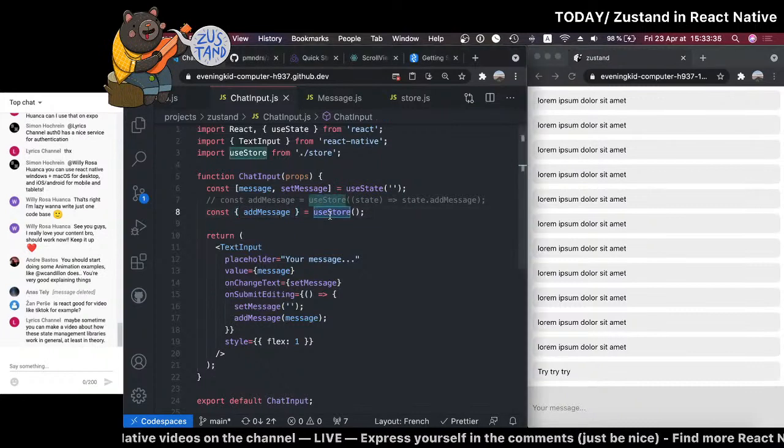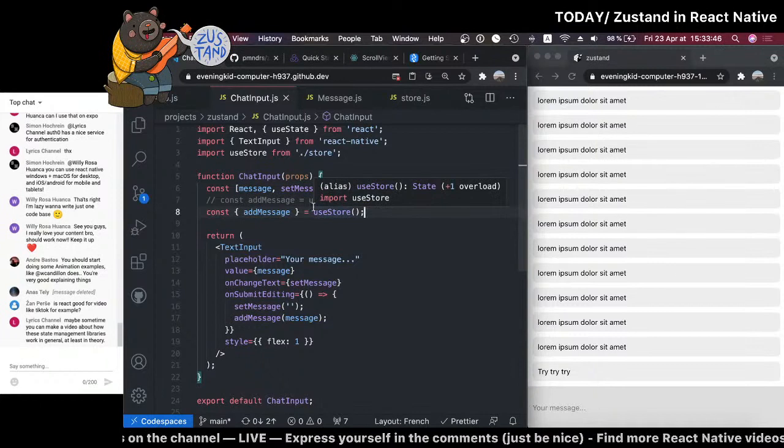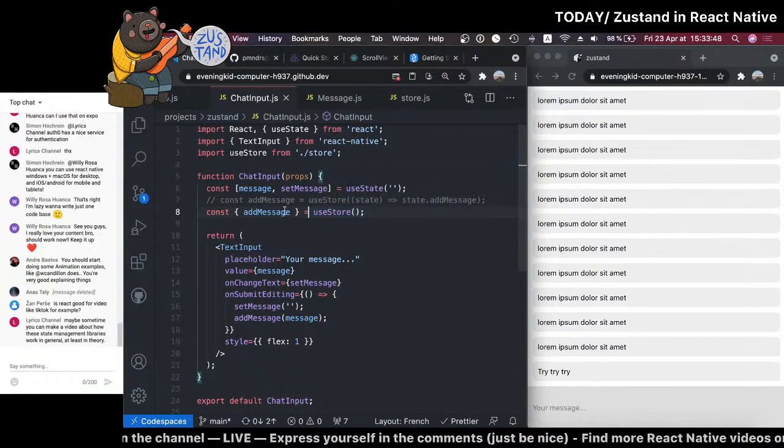Okay, so useStore returns the whole state, I believe, and then you get addMessage. But what I'm wondering is, if you do this, isn't it bad? Because that means that whenever messages changes, this will cause a re-render again. You know what I mean? Maybe by selecting only what we want, if that doesn't change, then the whole component might not re-render. I wonder.